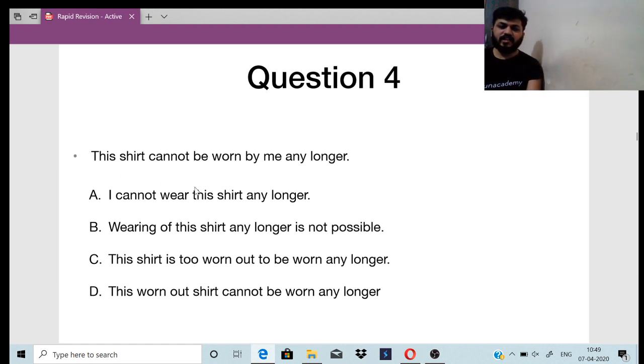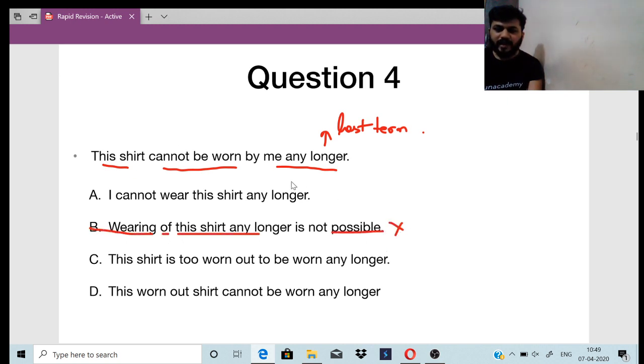So "any longer" will be the last term. So if you see option B, it is wrong. Any longer should be the last term, right?